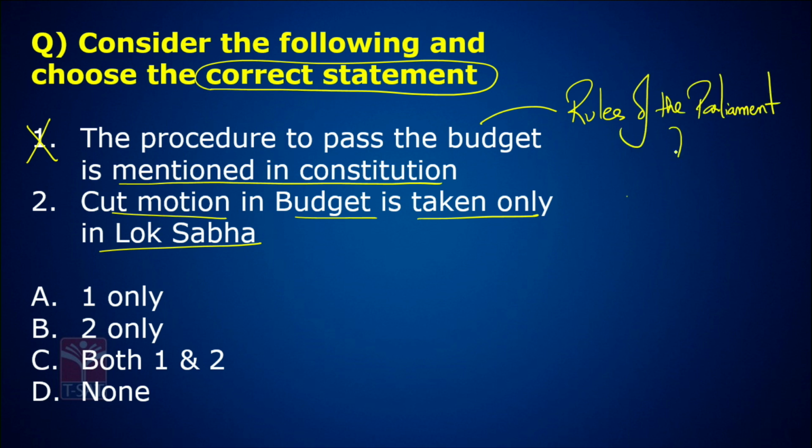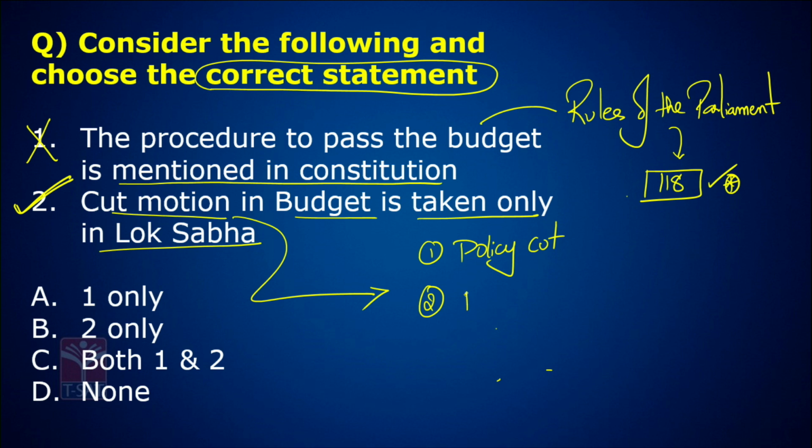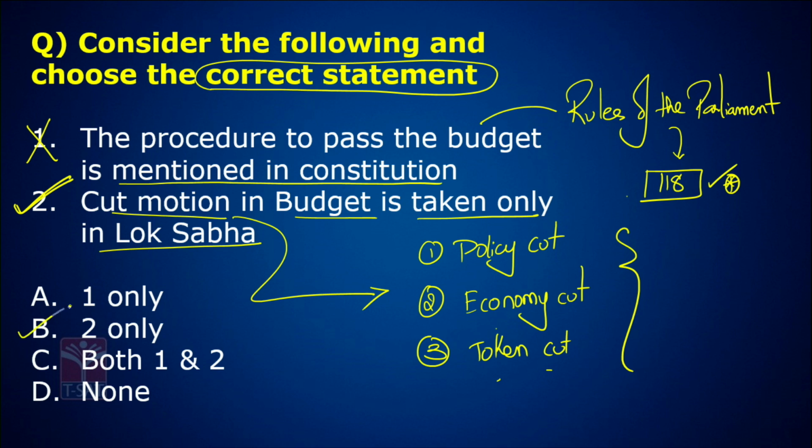Parliament rules are actually framed by Parliament only, according to Article 118. Article 118 provides the power to Parliament to come up with its own rules. Now, cut motions are only taken in Lok Sabha. This is correct. There are three types of cut motions. The first one is called policy cut, the second one is called economy cut, and the third one is called token cut. So the answer for this is B. 2 only is the answer.